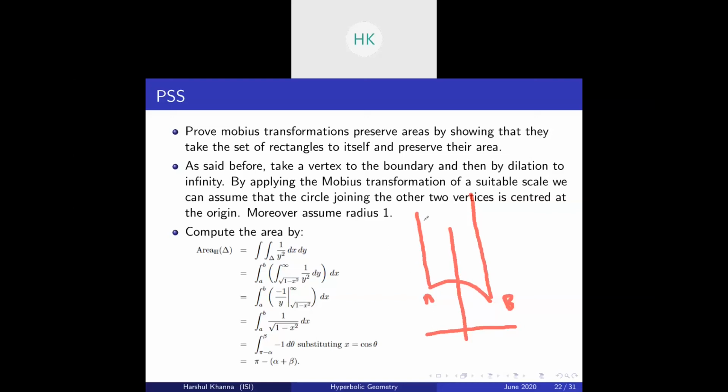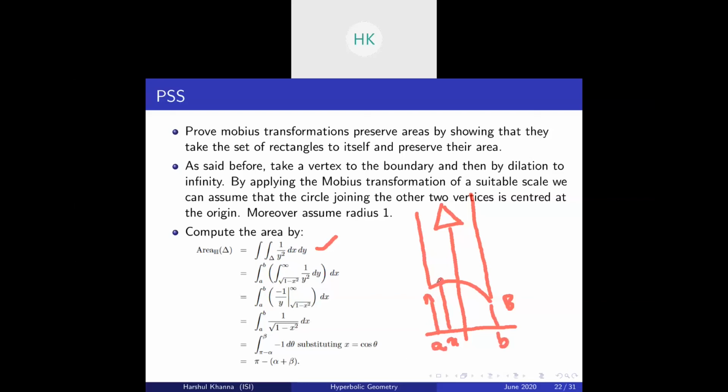Now we want to find the area of this triangle, which can be easily found by the formula I suggested earlier. So just plug in. To see the limits of y, take a point x. This point will be the square root of 1 minus x squared, and y goes from the square root of 1 minus x squared to infinity, and x goes from a to b.